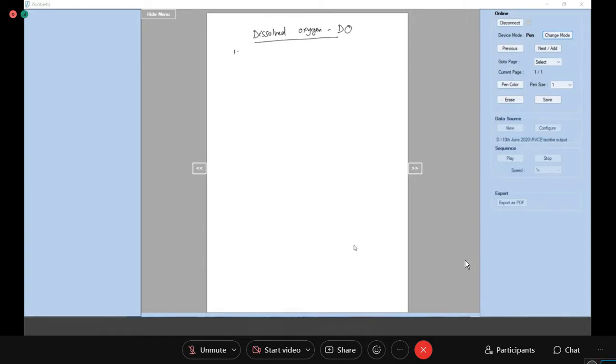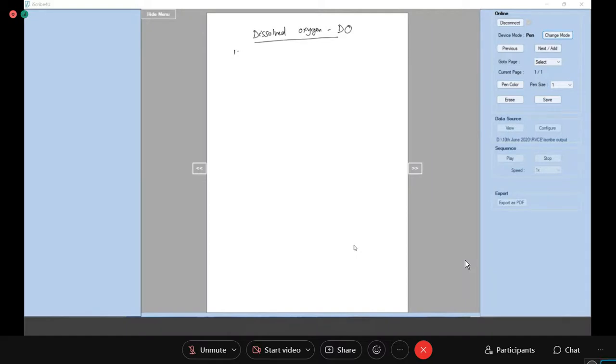Number one, dissolved oxygen study is very important. The analysis of the amount of oxygen present in water is very important for the survival of the aquatic creatures. They need the oxygen which is present in water. So for the survival of aquatic creatures, dissolved oxygen is very important.